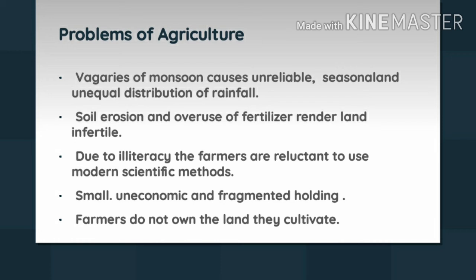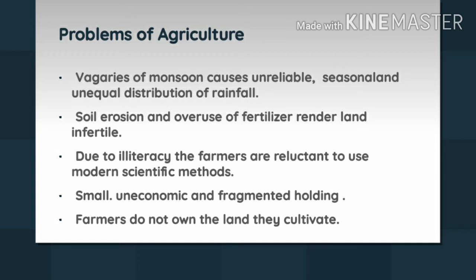Thus, there is infertility in that particular plot of land, and the production is also reduced to a great extent. Not only that, sometimes fertilizers are overused, and these fertilizers also make the land surface very infertile by killing the bacteria of the soil.